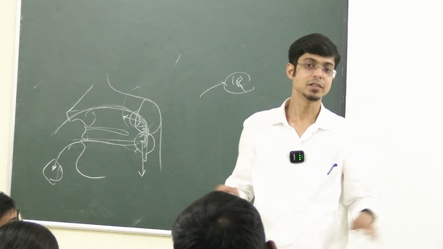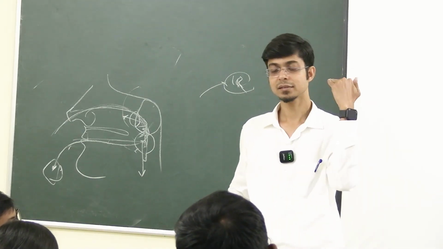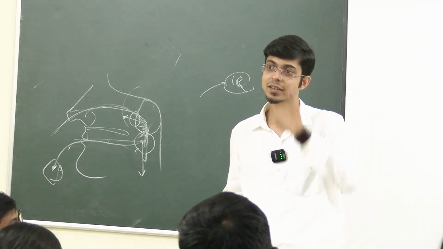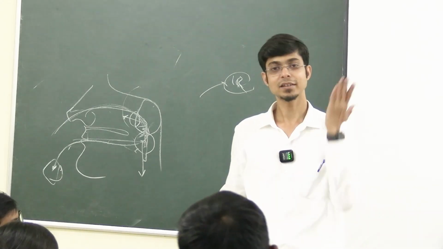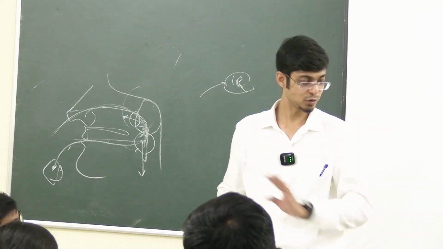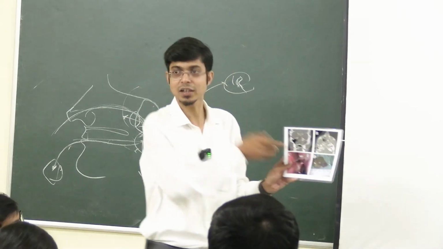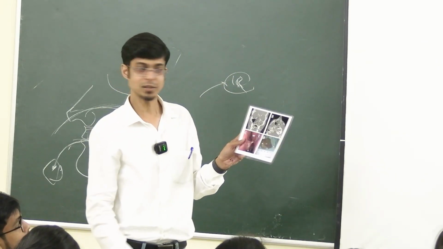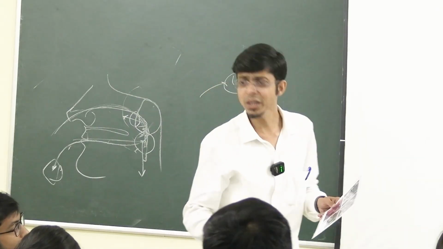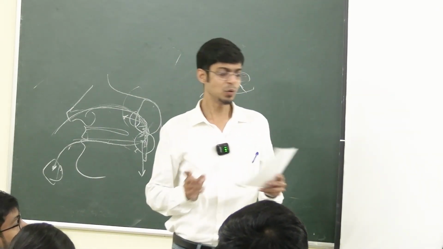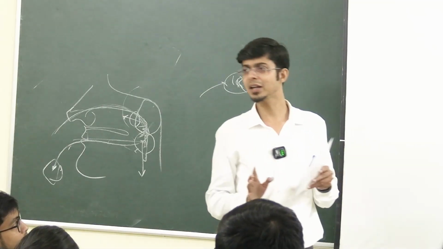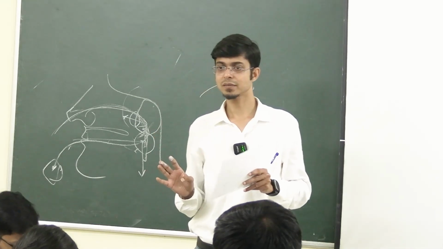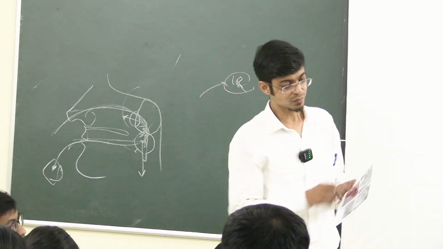Sagittal. Axial. So cutting like this is axial. Okay. Cutting like this is sagittal. And cutting like this is coronal. So this is a coronal cut. It's cut like this. And this one is axial cut. Okay. So normally for nose and paranasal sinus CT scans, we go ahead with axial and coronal cuts with sagittal reconstructions if required. So axial and coronal cuts are important. Okay. So what do we see over here?